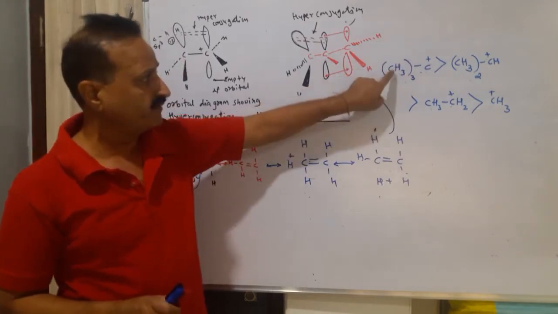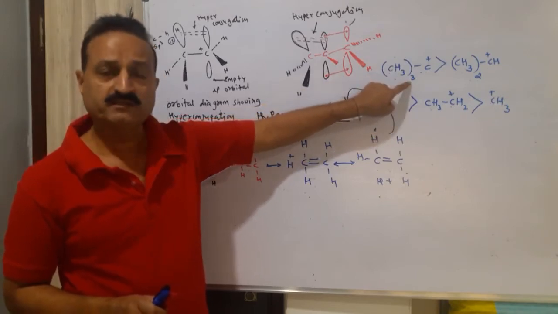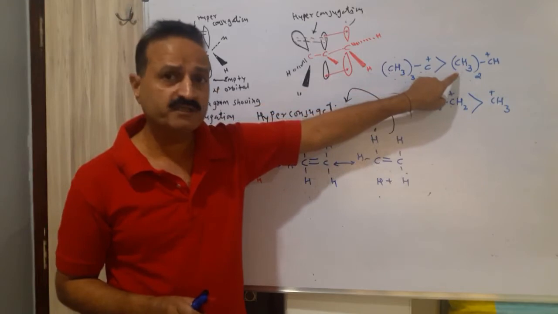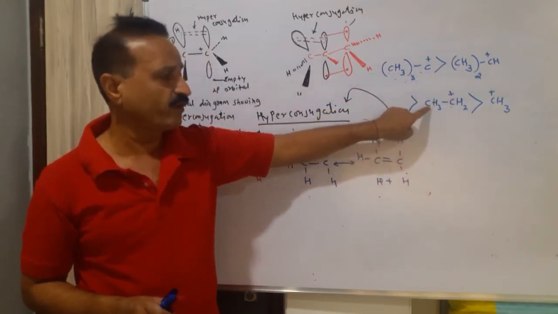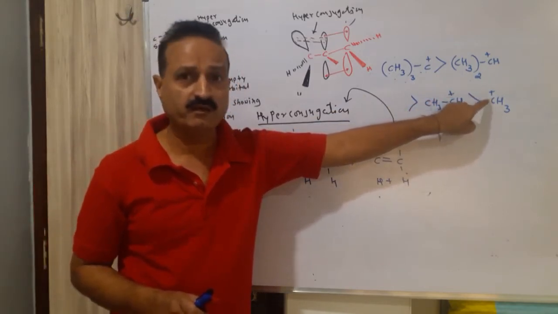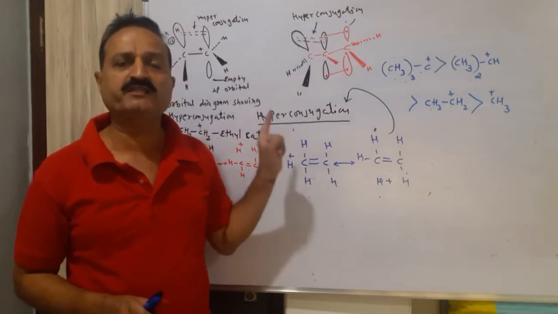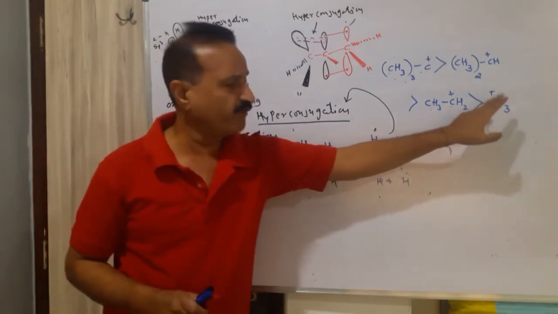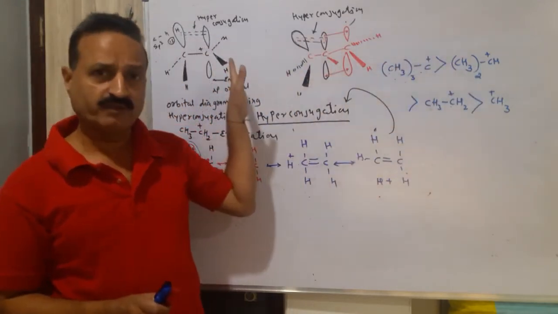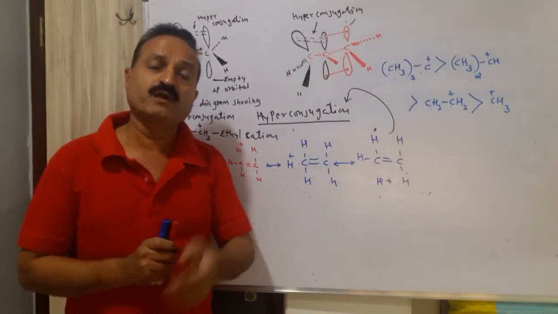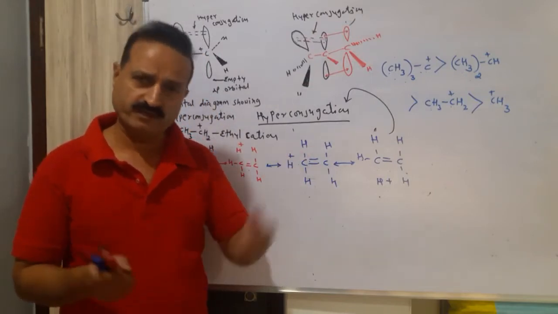Here, 1 CH3 has 3 C-H sigma bonds, so 3 CH3 groups have 9 C-H sigma bonds. Here, 2 CH3 groups give 6 C-H sigma bonds. Here there are only 3 C-H sigma bonds, and here no other alkyl group is attached to the carbocation, so there is no other C-H sigma bond. This C-H sigma bond will not be considered. The carbocation is attached to other carbons, and the stability depends on how many C-H sigma bonds they have. So very clear, very easy.